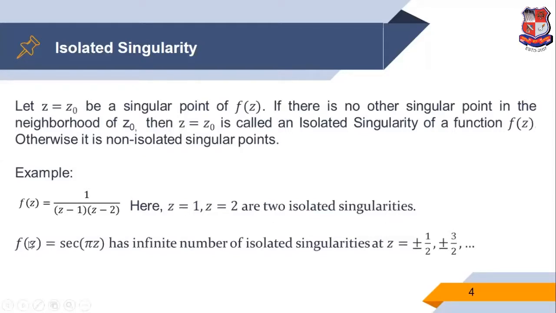Similarly, if we consider the function f of z is sec pi z, so sec pi z has an infinite number of isolated singularities, because this function is undefined at the points plus or minus 1 by 2, plus or minus 3 by 2, up to n and so on. So the points are not a finite number, all points are infinite in number, so we can say sec pi z has an infinite number of isolated singularities.